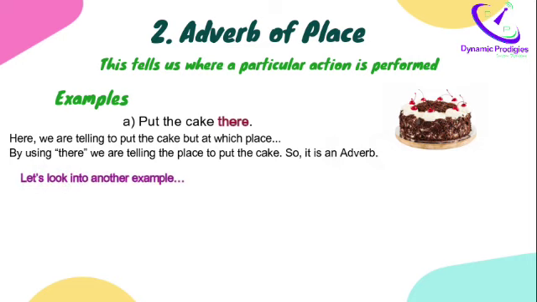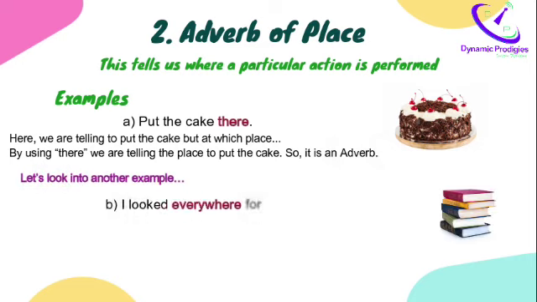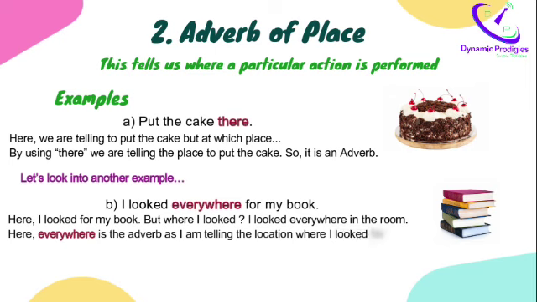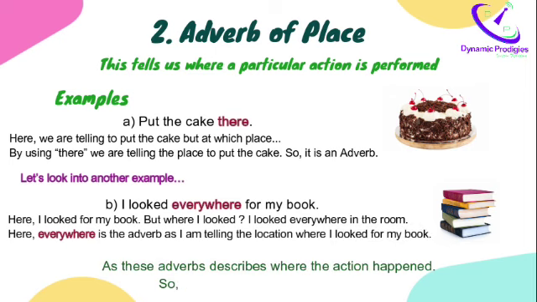Next example is, I looked everywhere for my book. I looked for my book. But where did I look? Everywhere in the room. Here, everywhere is the adverb, as I am telling the location where I looked for my book. As these adverbs describe where the action happened, they are called adverbs of place.